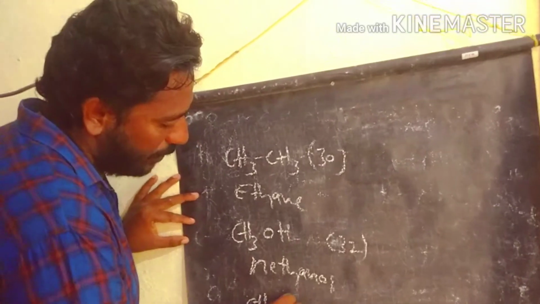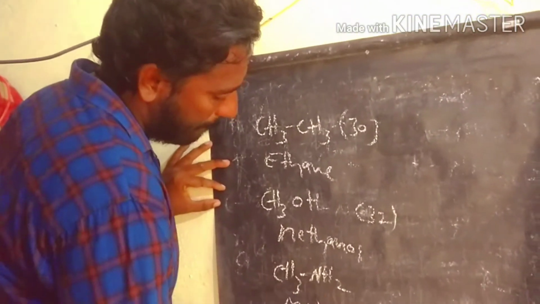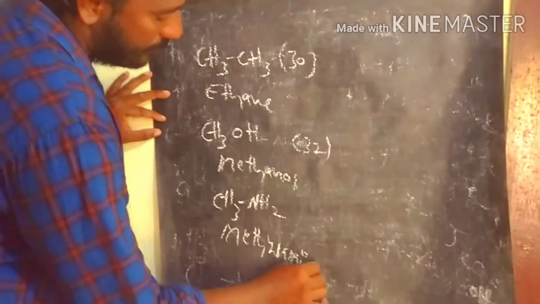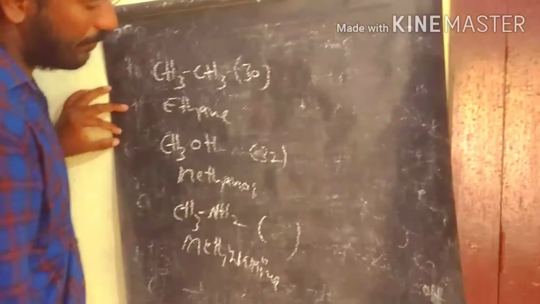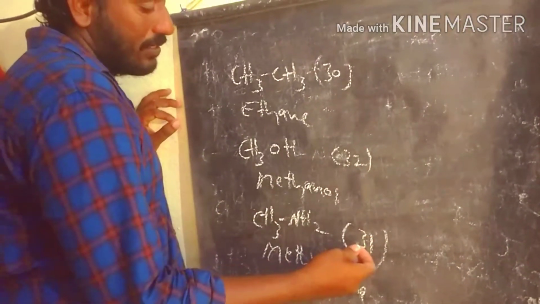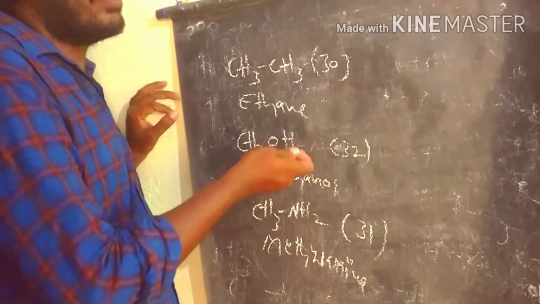Methylamine, the molar mass of methylamine is 31. So these three compounds have equal molar mass when compared by their boiling points.